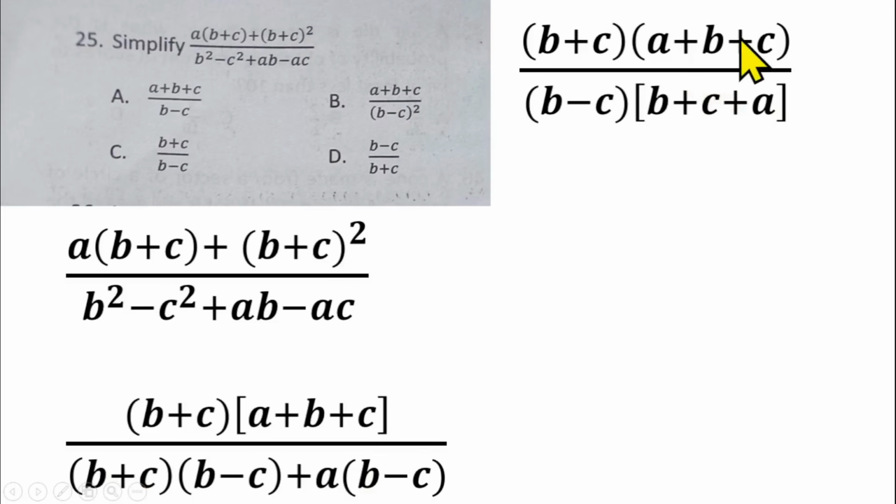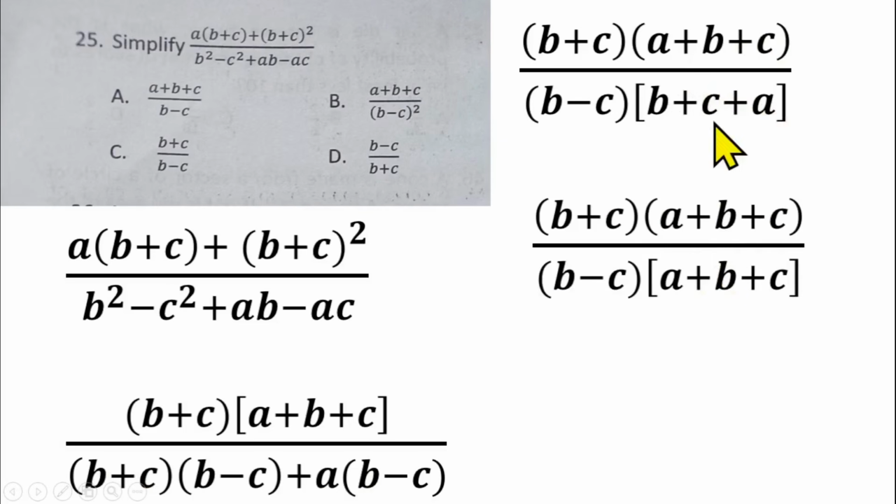So what can we deduce? A plus b plus c is the same thing as b plus c plus a, so this can cancel this. Okay, I'll help you to rearrange it properly so that you can see. So this will cancel this, then you're left with a times b plus c over b minus c. And that makes option C the right answer for question number 25.